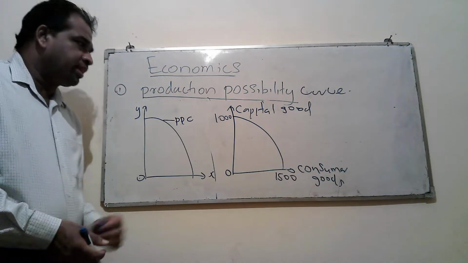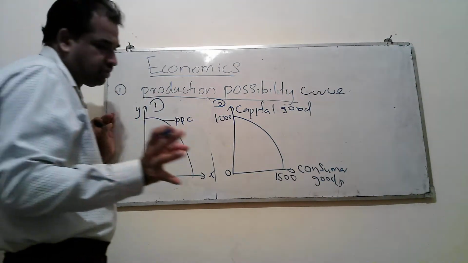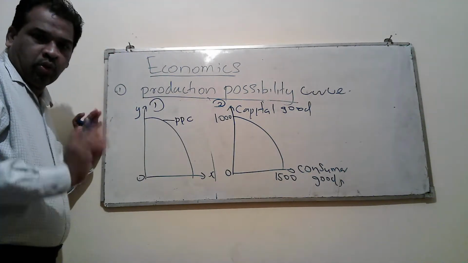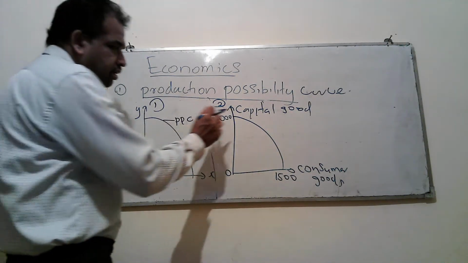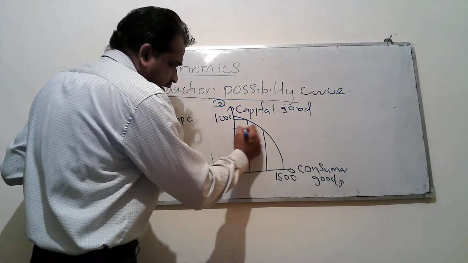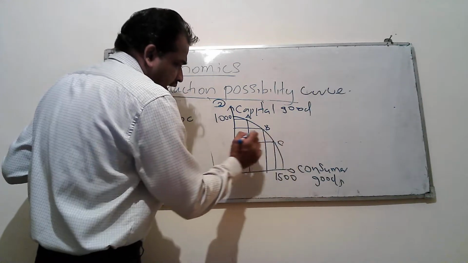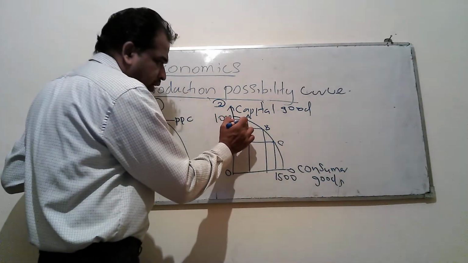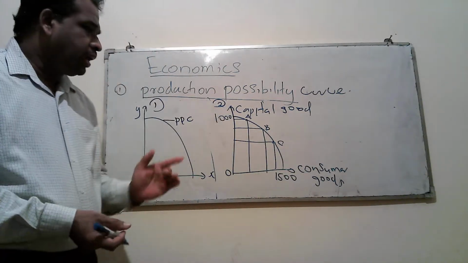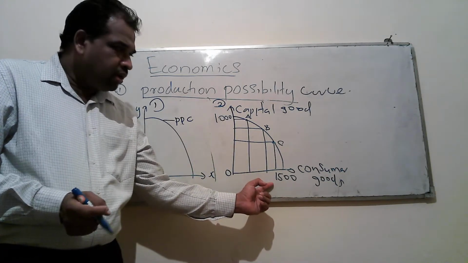Then, if you take this diagram, you can never produce 1000 from capital goods and 1500 from consumer goods. You have to select any combination along this curve. You take this is A, this is B, this is C. I have indicated three points, point A, point B, point C. You have to understand that you can never produce the maximum from both.